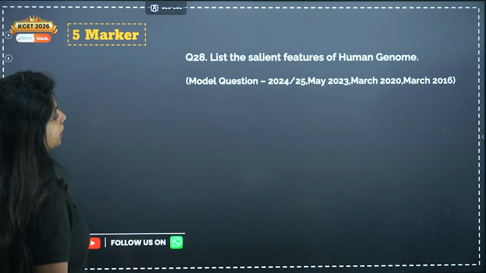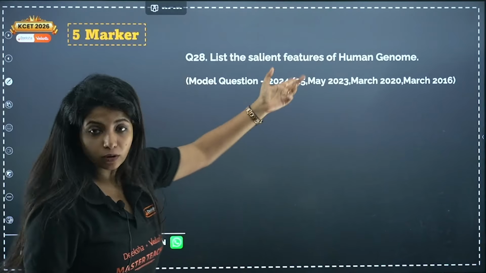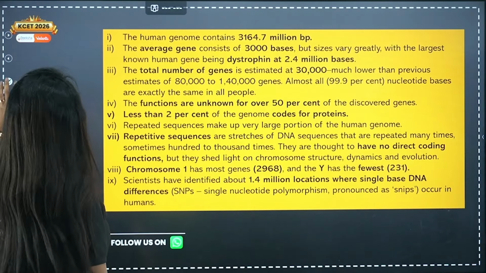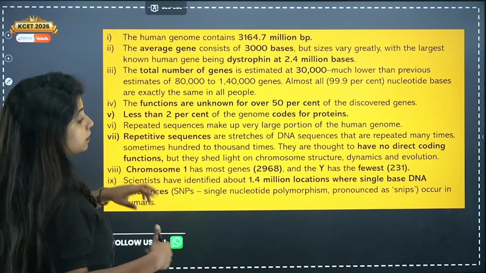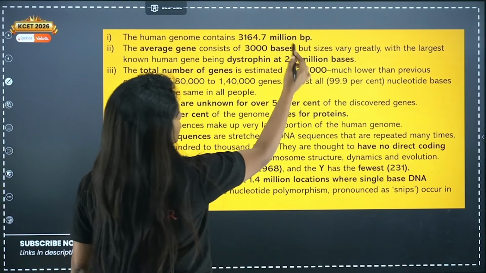Okay. List the salient features of the human genome. This was asked so many times, also in the model question paper the previous year. What are the salient features? From this you also get multiple MCQ questions. Salient features: the human genome contains how many base pairs?